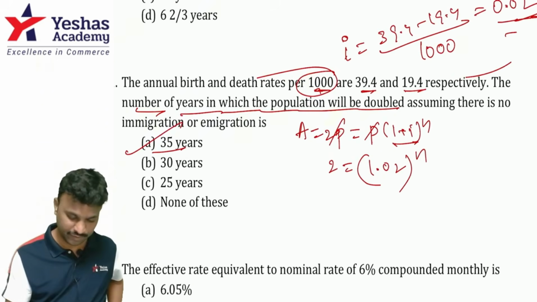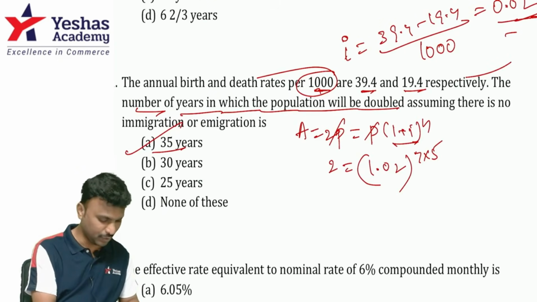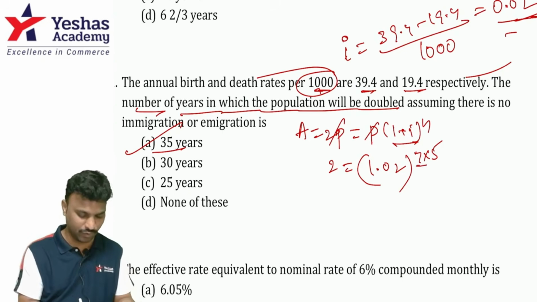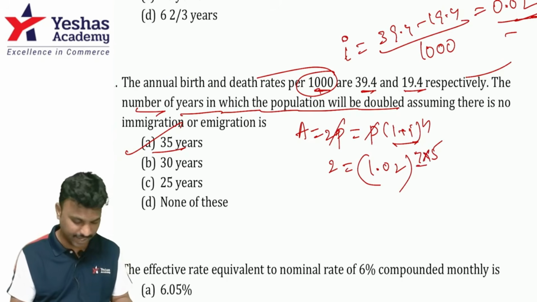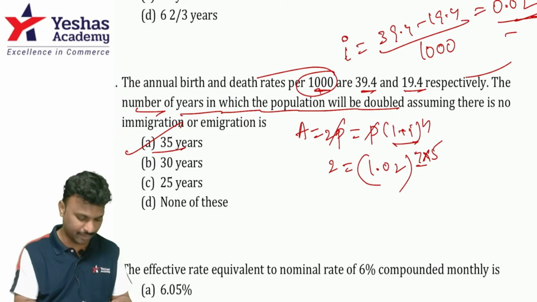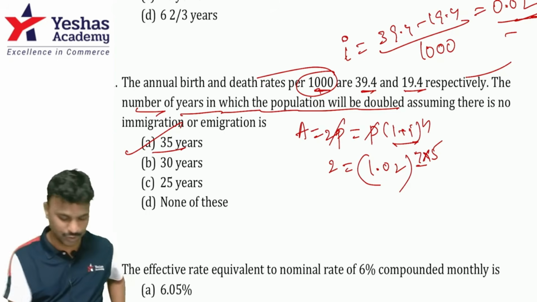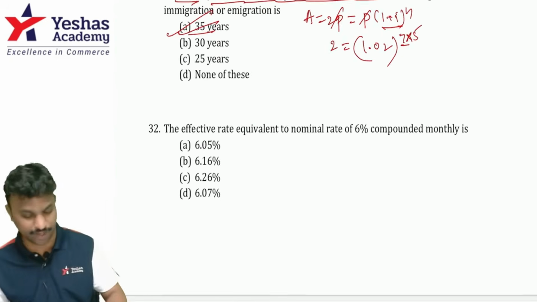So if you feel that pressing 35 is difficult for you, you can split this 35 as 7 into 5. All right. That means 1.02 press into, for power 7, equal 6 times. 1, 2, 3, 4, 5, 6. Press into again for power 5, equal 4 times. 1, 2, 3, 4. And that fetches you 1.999. That means 2 only. So option A itself is the right answer.